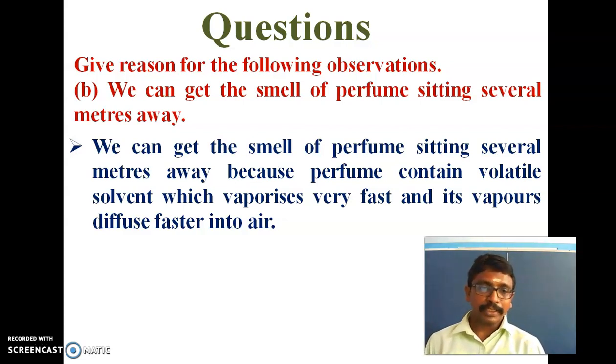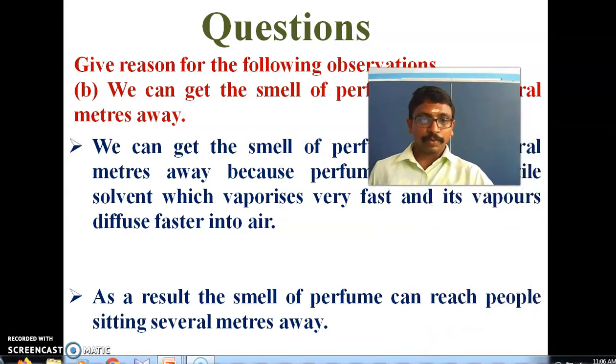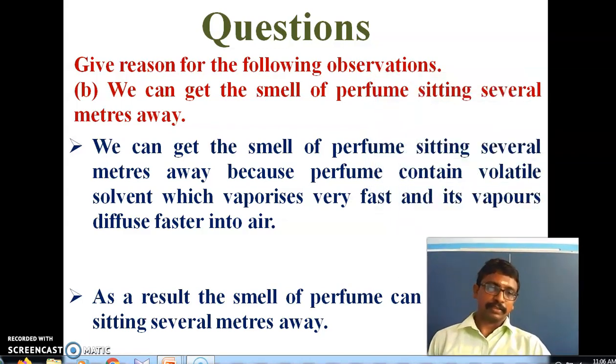Volatile means easily vaporizing. It is a volatile solvent which vaporizes very fast, so its vapors diffuse faster into the air. As a result, the smell of perfume can reach people sitting several meters away. So this is the reason.